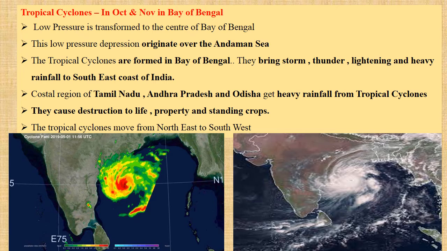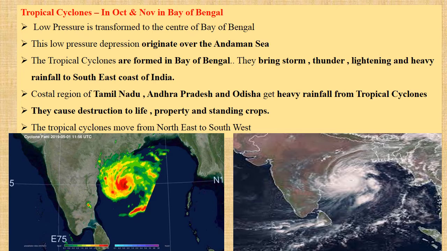The months in which these tropical cyclones form in the Bay of Bengal are October and November. A low pressure center is developed in the Bay of Bengal and the winds from the surrounding region blow towards the low pressure. This low pressure depression originates near the Andaman and Nicobar Islands. These tropical cyclones are very strong. They bring thunder, lightning, and heavy rainfall to the southeast coast of India.